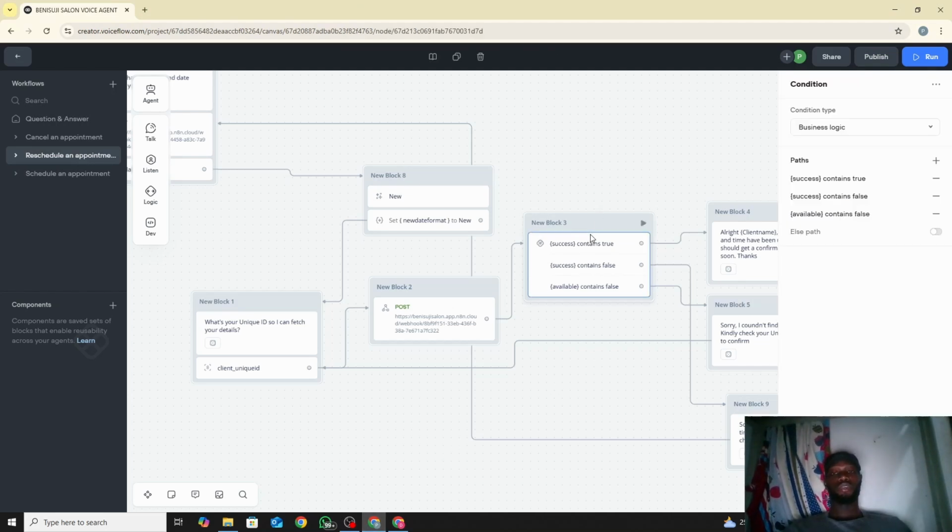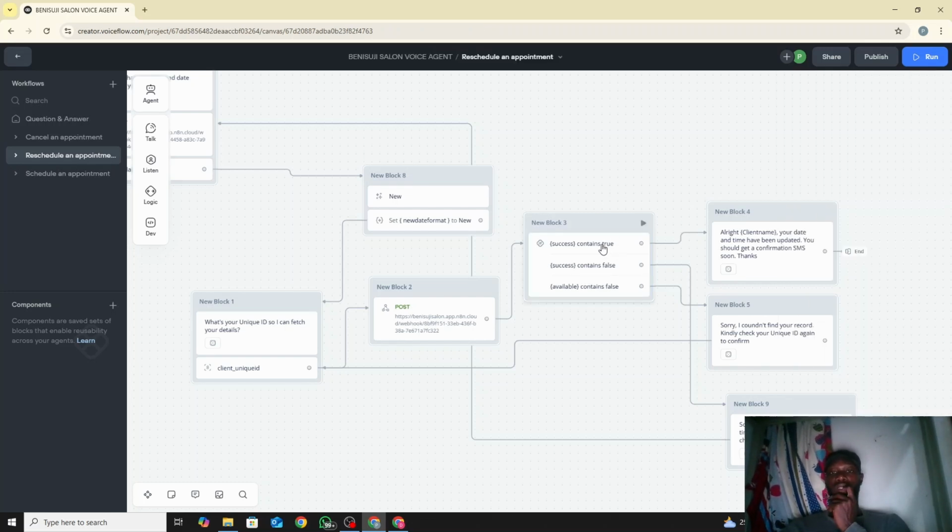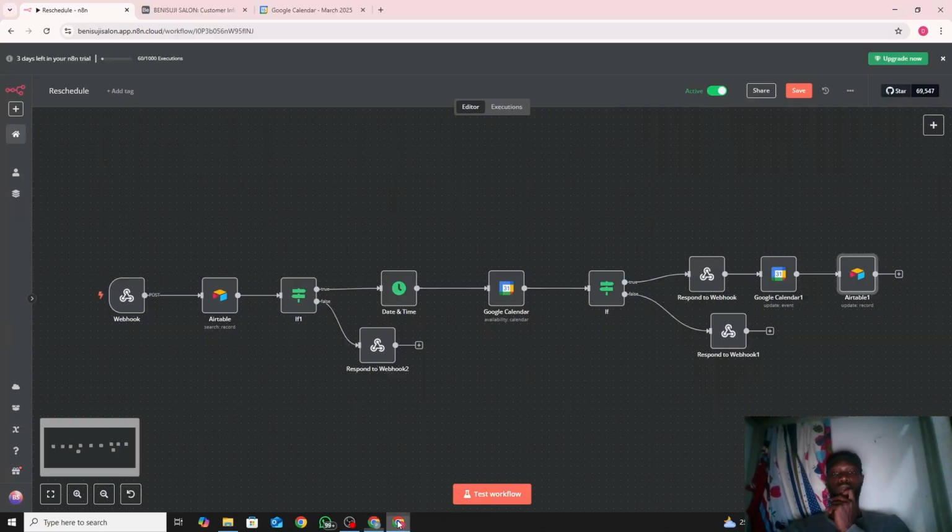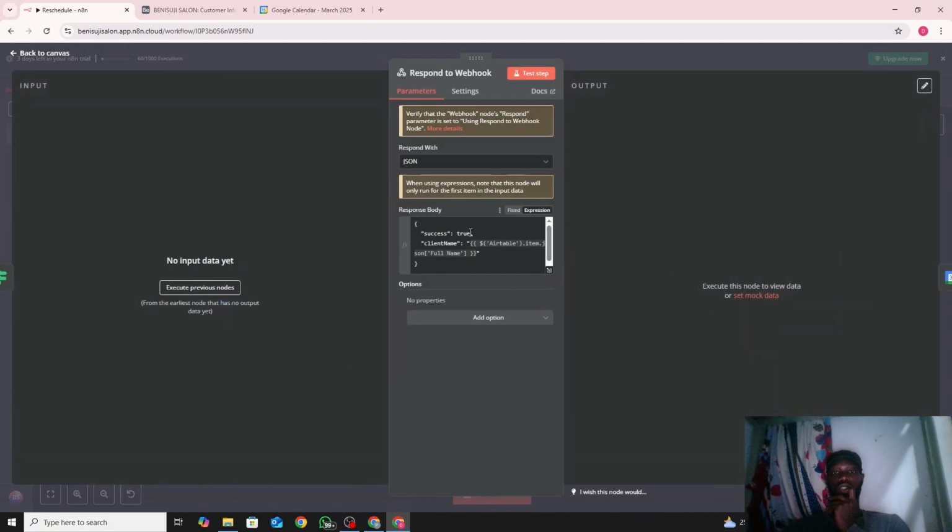So like I said before, the variable that we use then is success. Just like we said before, if success contains true, take this part. If success contains false, take this part. If available contains false, take this part. So if your success, I mean the success of what we got from the response webhook, everything was successful, you see success is true. And what was sent back is this client's name.